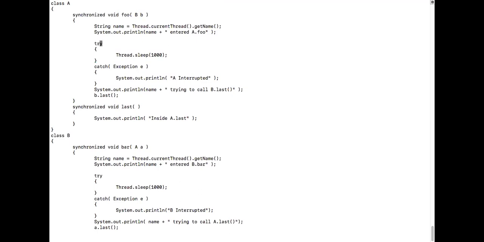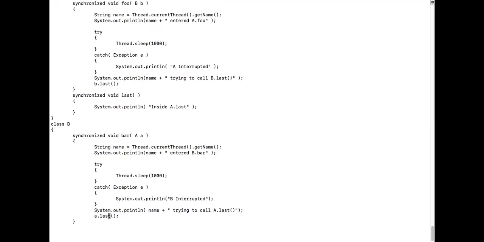There is a lock on this class object A, and this fellow is unable to come out because he is calling b dot last. Now when he tries to call b dot last, b dot last is actually stuck inside this. It means both are waiting, each of them, to release the lock. Guys, do you understand or not? You can go slowly.